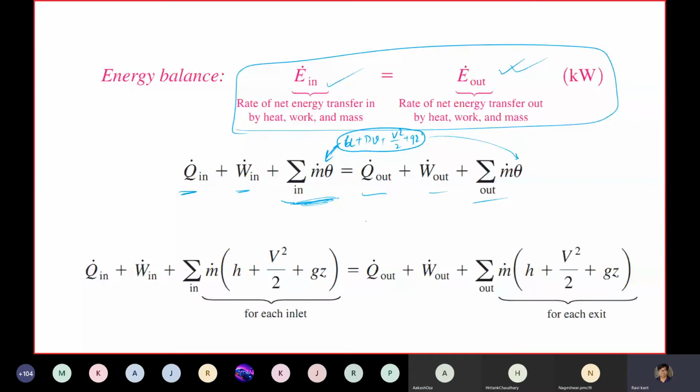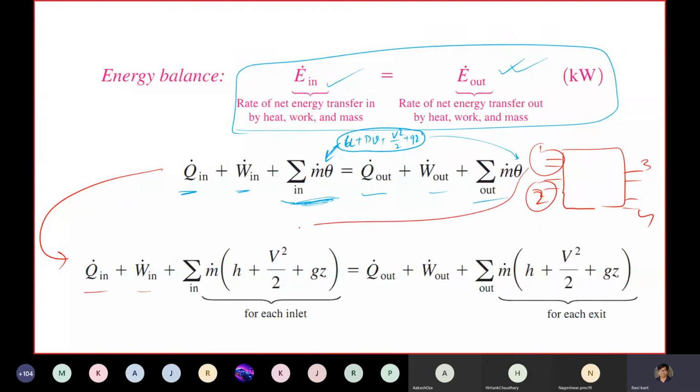Okay. So yes, these are the same expressions, Q in, W in, and let's suppose the system has several inlets and several outlets. So one inlet, two inlet, and there are 2, 3 outlets. So 1, 2, and this is 3 and 4. So yes, you have to add these things here.